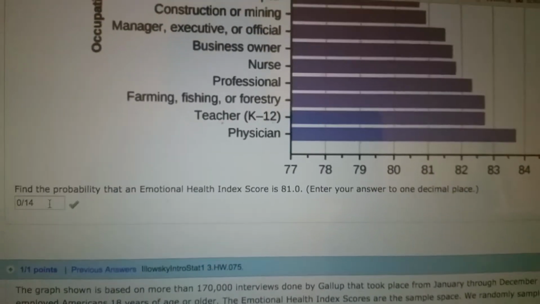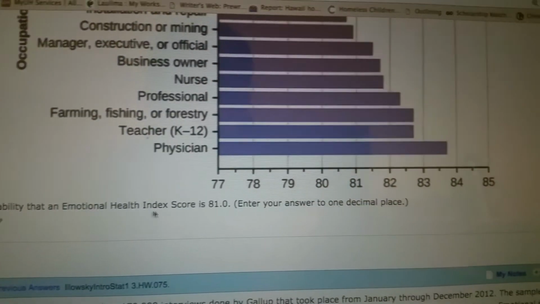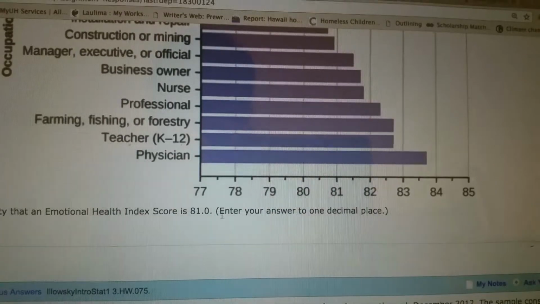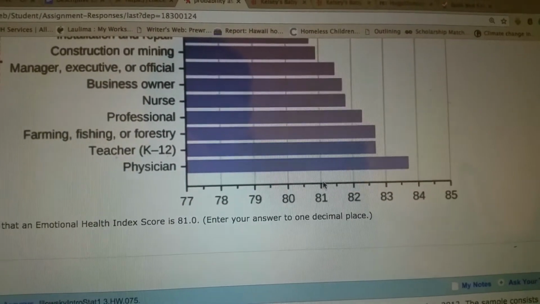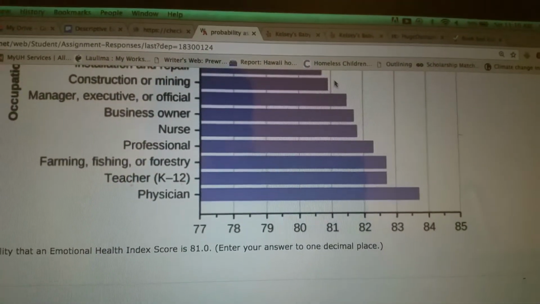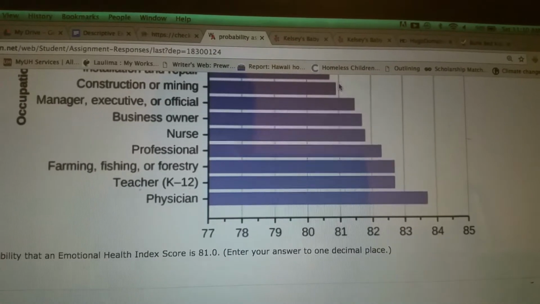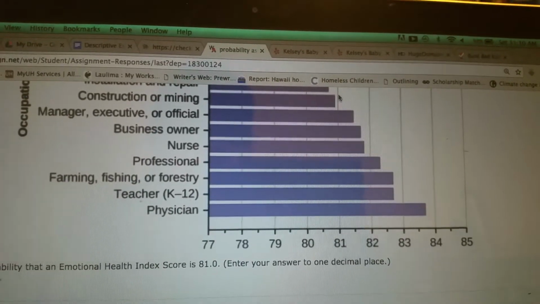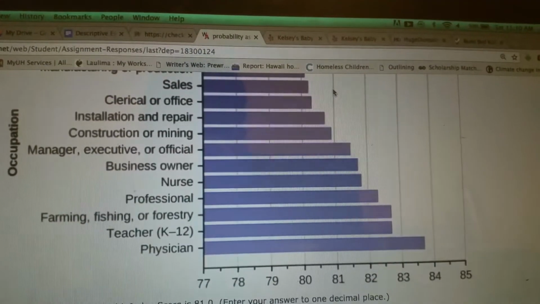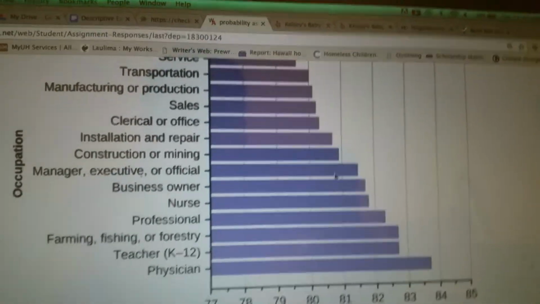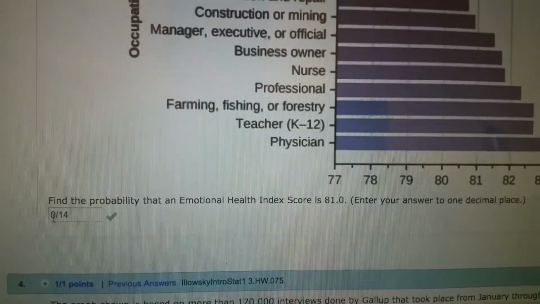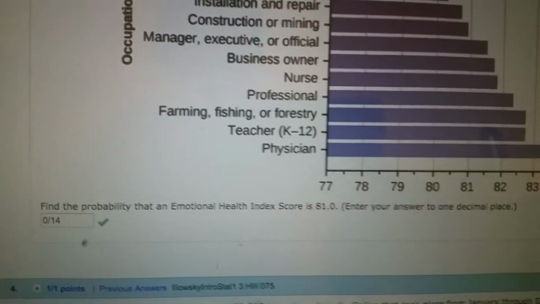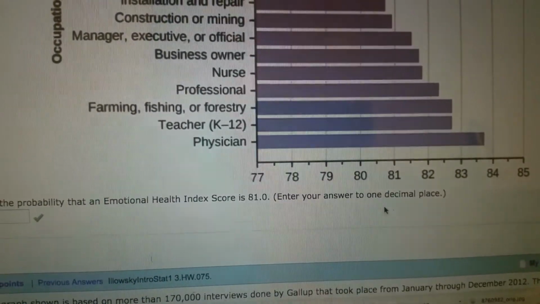It says find the probability that an emotional health index score is 81.0, and if we go to 81 here, it would have to be on the line to be 81.0, and there's nothing. There's not one of them that hits that line. So the probability is there's not a single chance, 0 out of 14. If you were to divide that, you could get your decimal, right?